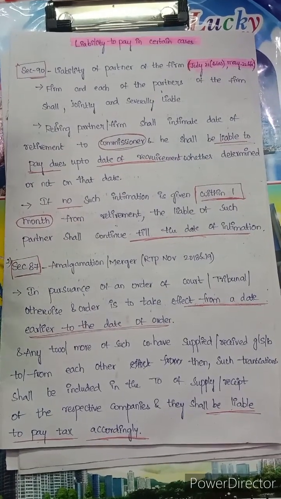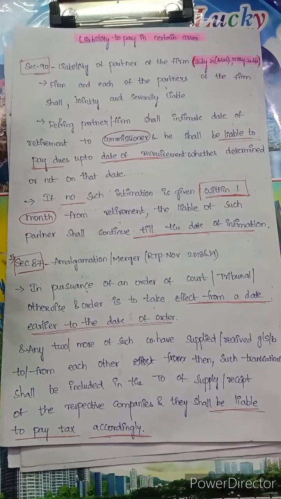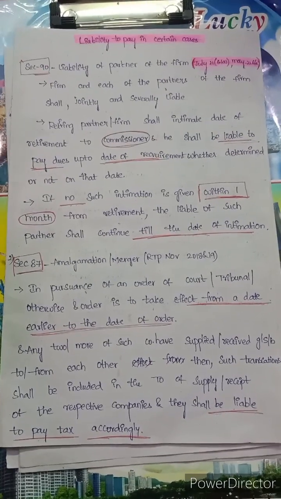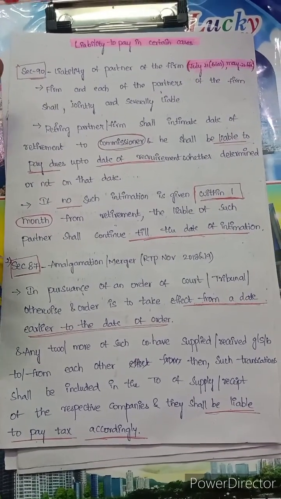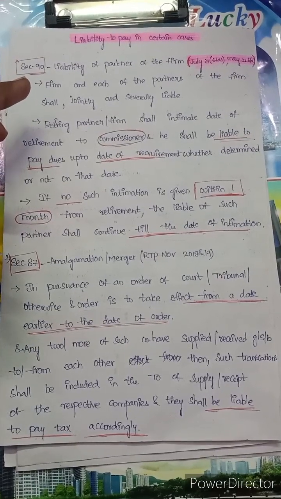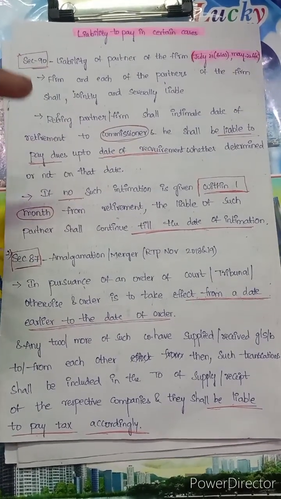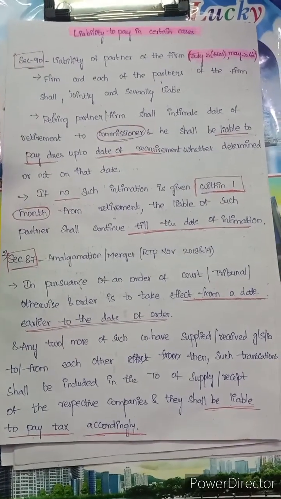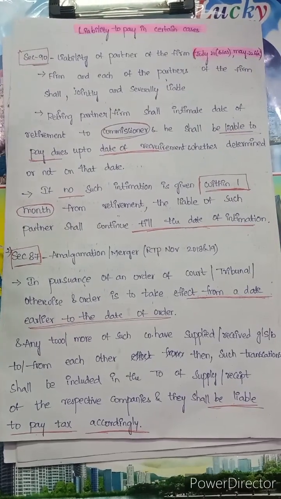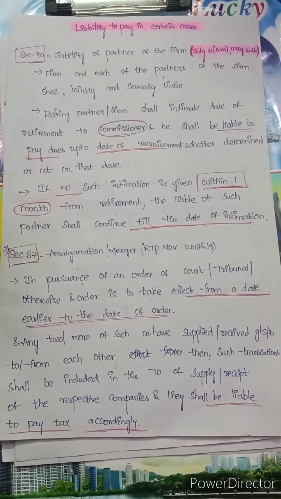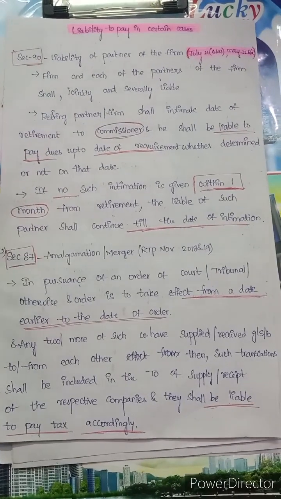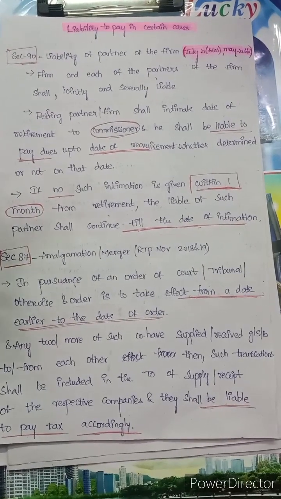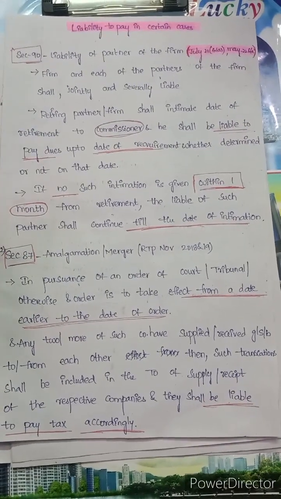See, first we will learn about the chapter name, liability to pay in certain cases. Means in some situations, who will be liable to pay the liability to the government. So section 90, liability of partner of the firm. When a partner is retiring from the firm, we have to intimate the commissioner. We means here, maybe the firm, maybe the retiring partner, to the commissioner within 1 month from the date of retirement. If he has not intimated the commissioner, then such a retiring partner shall be liable up to the date of intimation. This is what section 90 says.